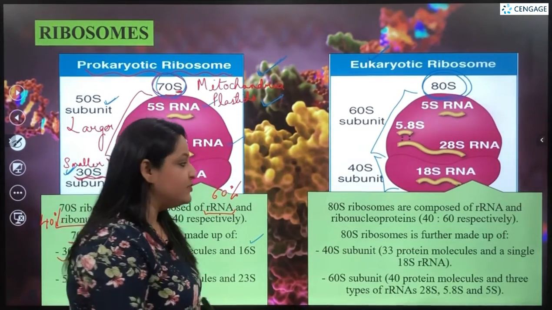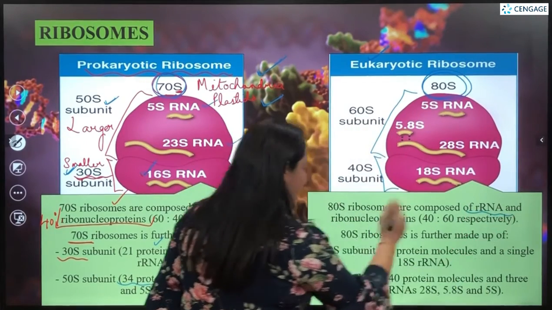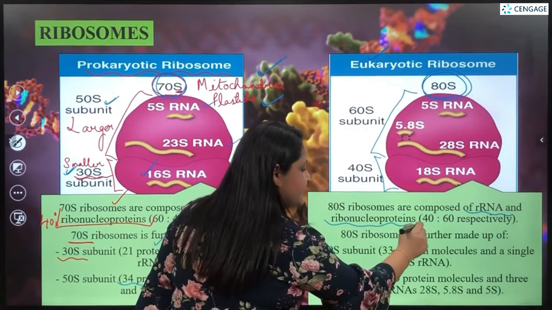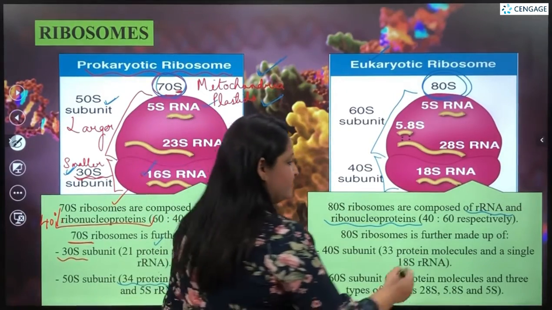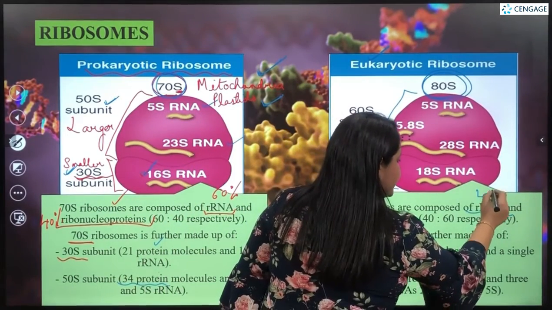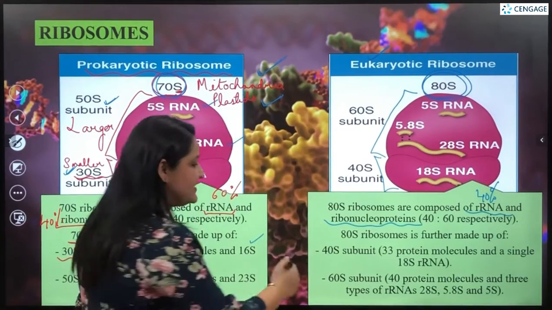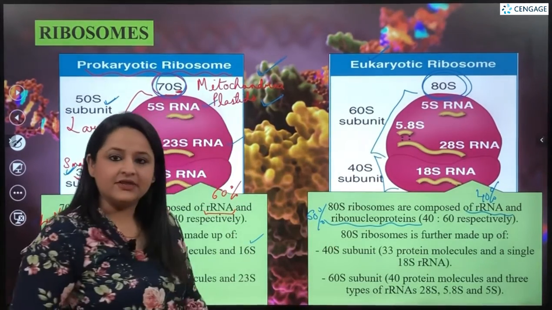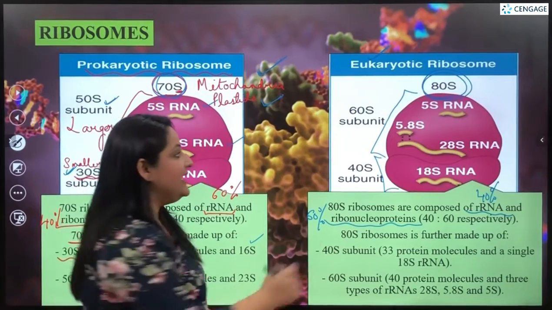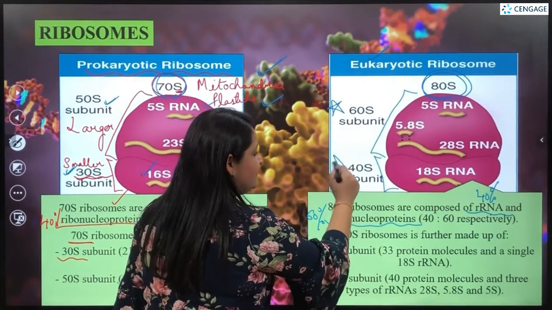This 80S ribosome is also composed of ribosomal RNA as well as ribonucleoproteins in the ratio of 40 to 60% respectively. So, 40% is approximately ribosomal RNA and 60% is the various types of proteins.